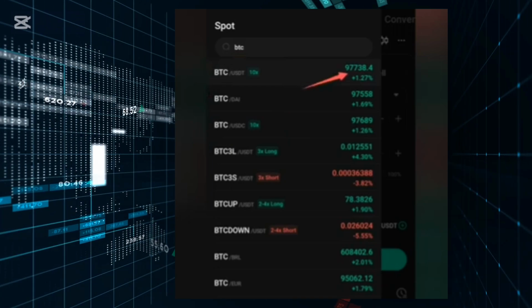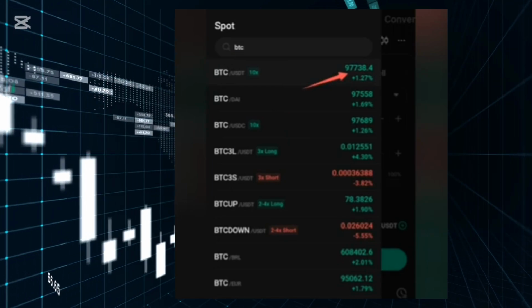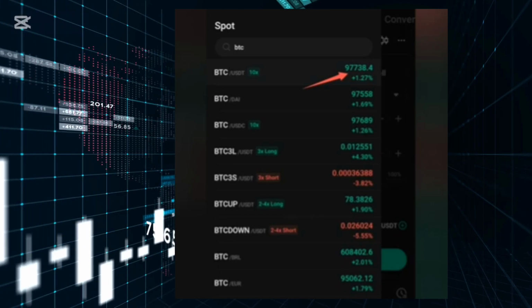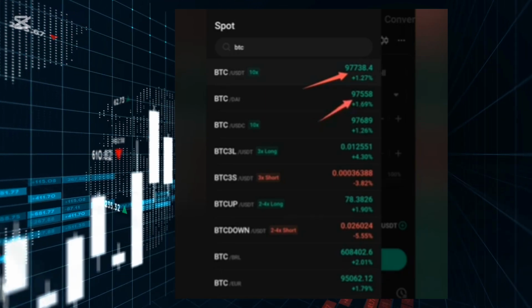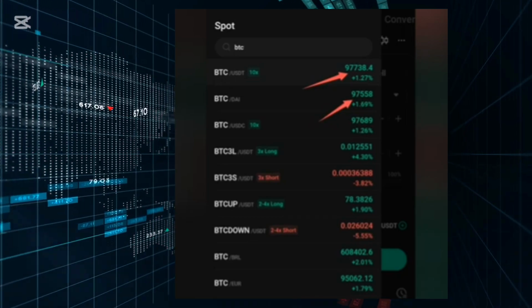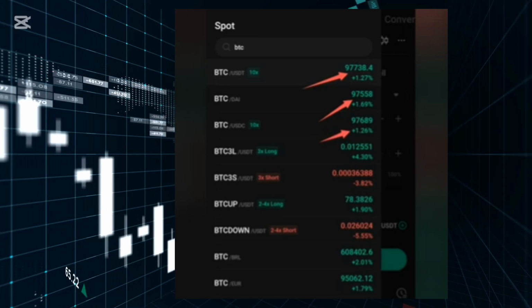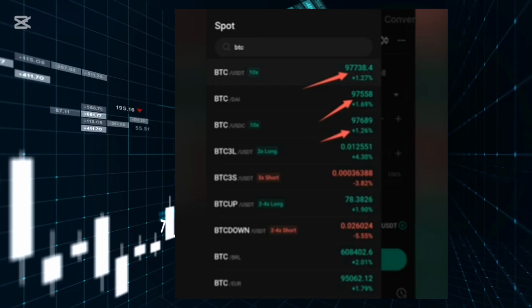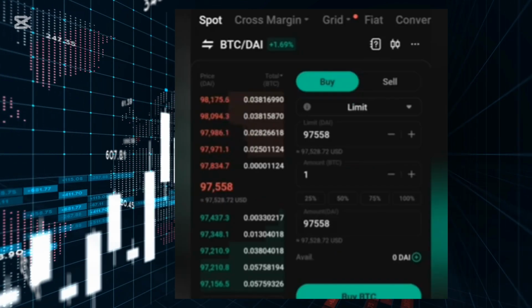For BTC USDT, we have $97,738. For BTC DAI, we have $97,558. And for BTC USDC, we have $97,689. As you can see, the market is moving, so let's go ahead and check BTC DAI.